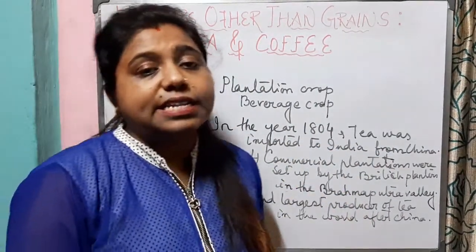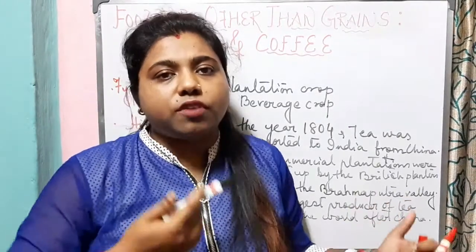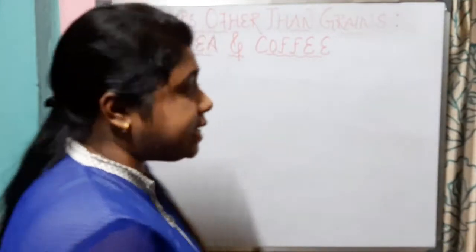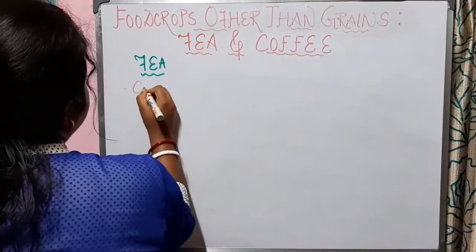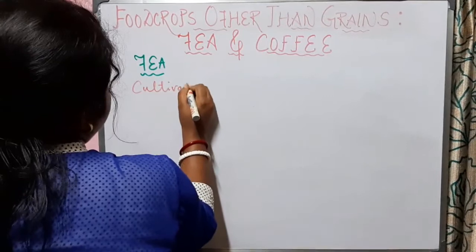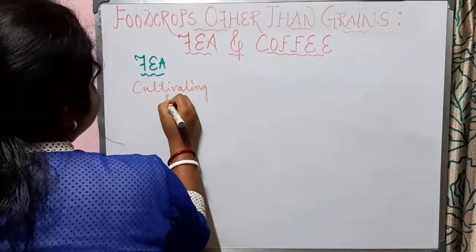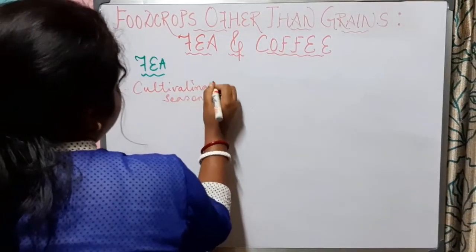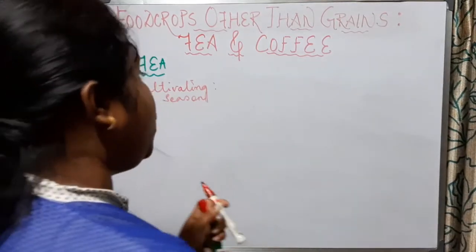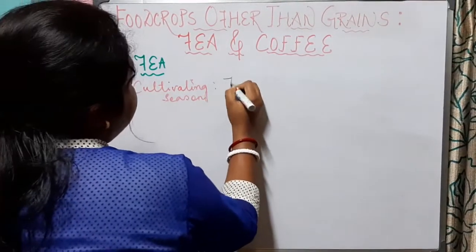Now let us know the cultivating season, the type of soil, and the geographical conditions of tea. So now let us know about the cultivating season in which tea grows. Tea is mainly grown twice in a year.